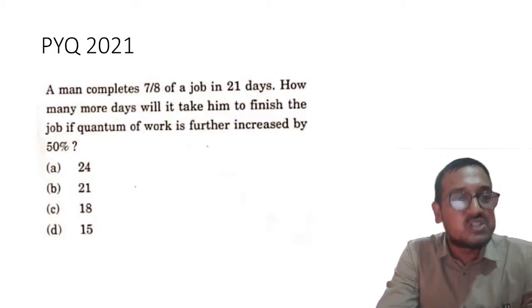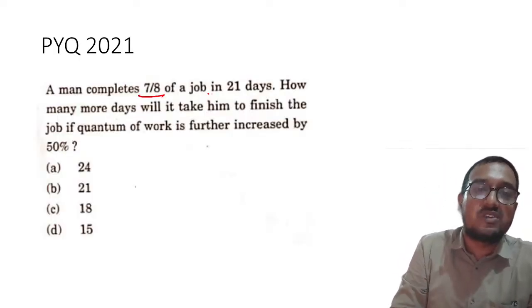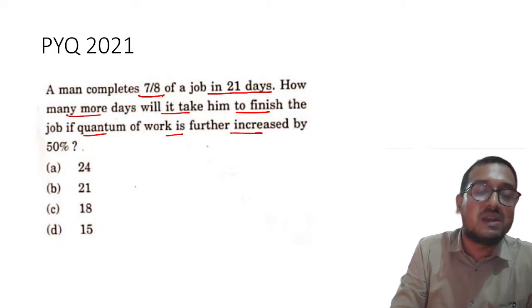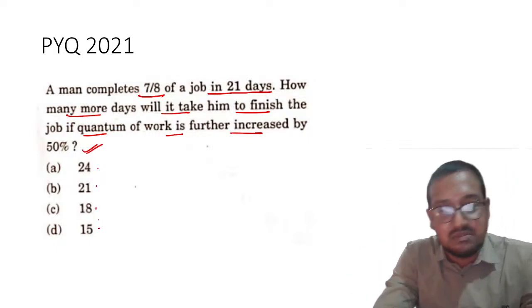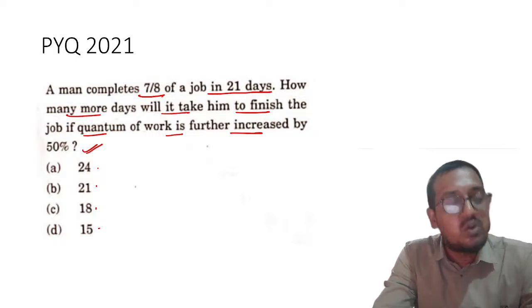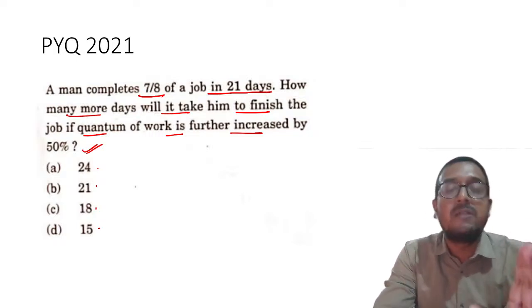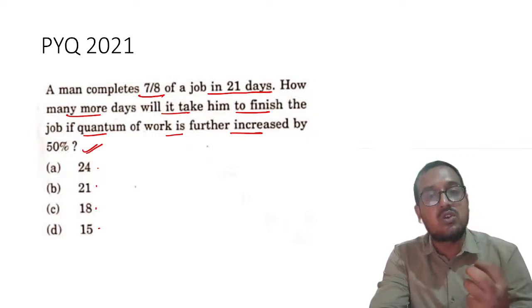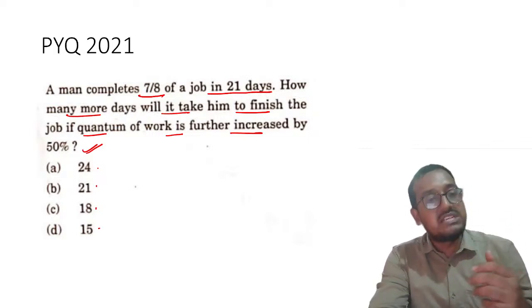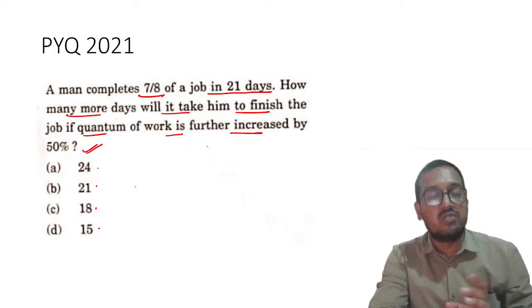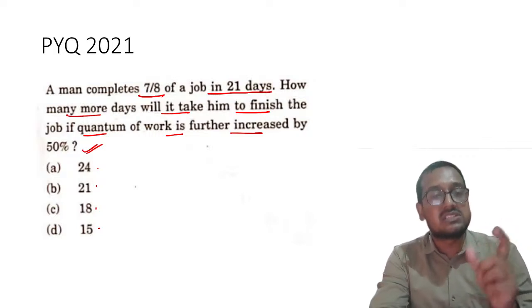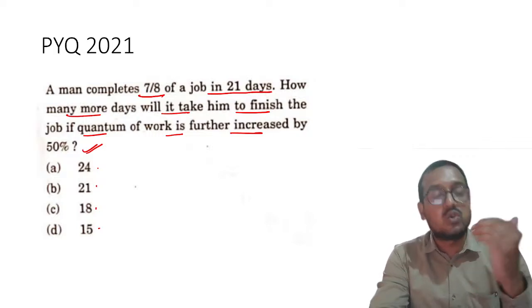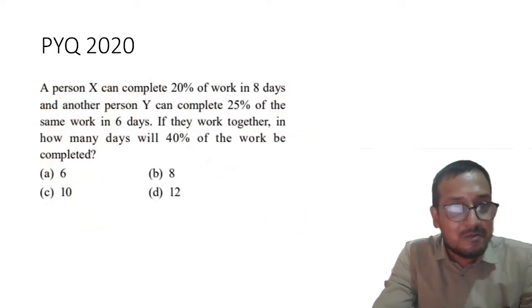Okay. Now the next question is: a man completes 7 by 8 of a job in 21 days. How many more days will it take him to finish the job if quantum of work is further increased by 50%? So please remember 24, 21, 18, 15. All these are the numbers which have been given to us. We'll talk about this again. This is very simple and very basic question. Even if you do not understand what is time, work and wages, still you will be able to very easily solve it if you understand the basics of calculation, in the sense how to calculate prices and other things, right?